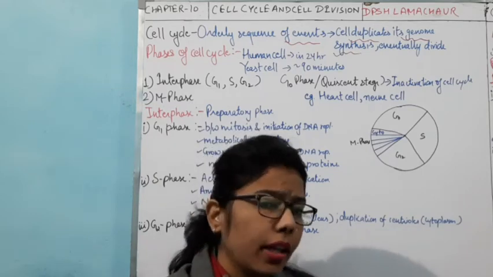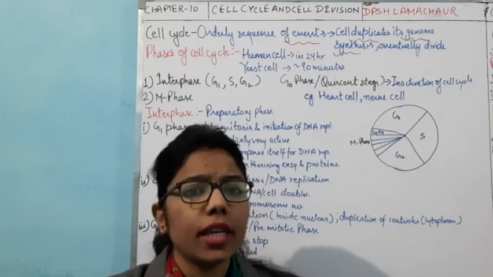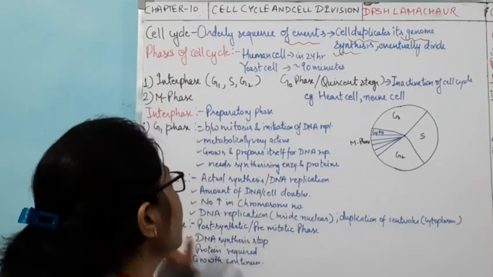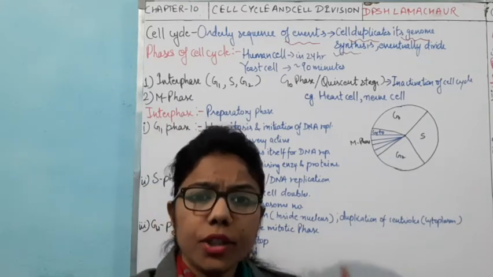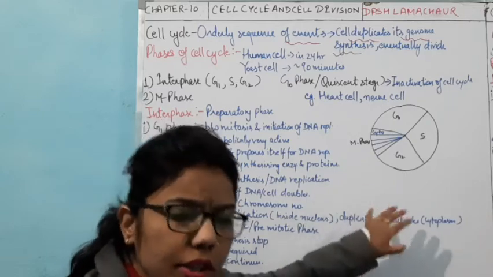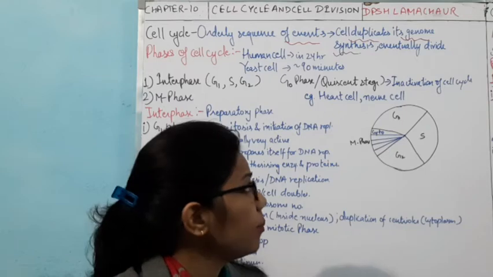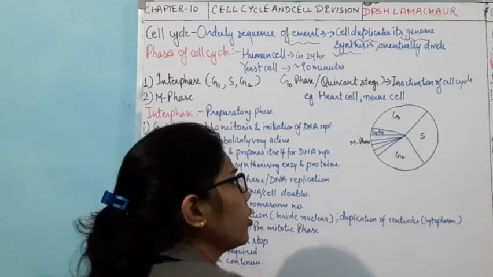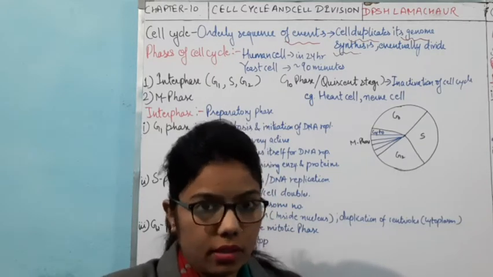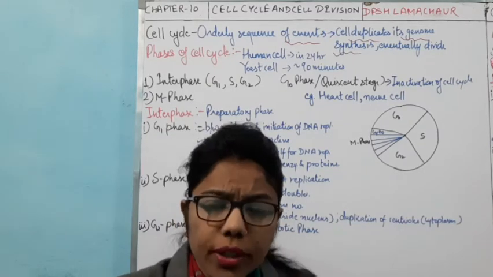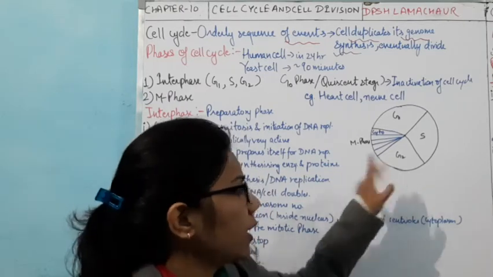Now if I talk specifically about the interphase, as I have said it is a preparatory phase, and we divide it into G1 phase, S phase and G2 phase, followed by the M phase. Whenever we talk about G1 or G2, it means the growth phase, also sometimes called gap 1 and gap 2.